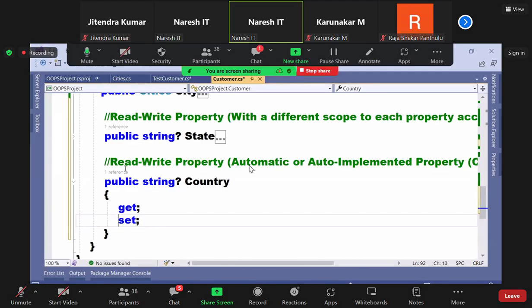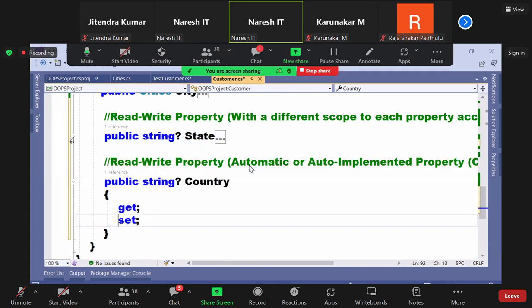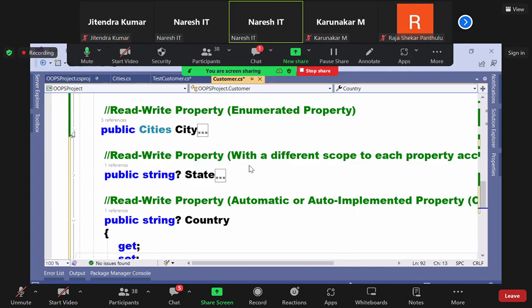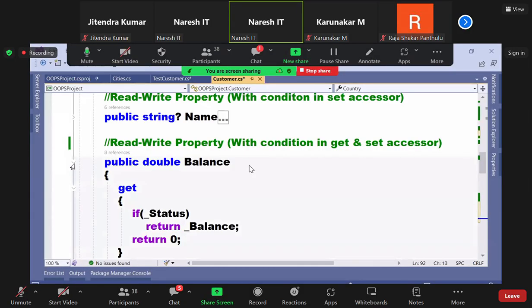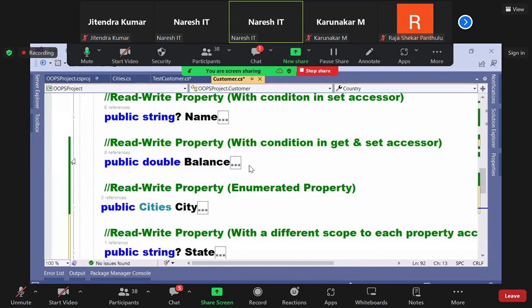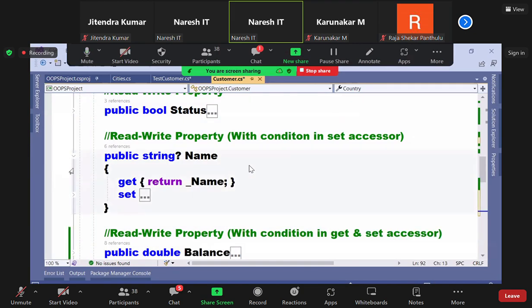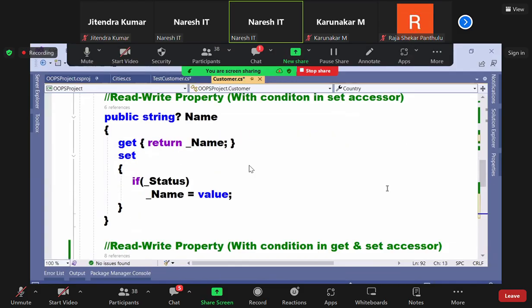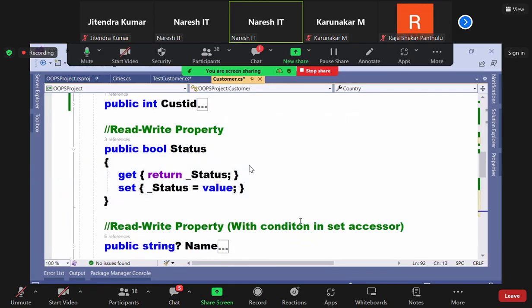Now tell me, can I use this in the case of state? Tell me, why? There is a condition in the set, I cannot use it now. Can I use it in the case of city? No, I cannot. Can I use it in the case of balance? No, your get and set also has conditions. Can I use it in the case of name? No, why? Condition. Can I use this in the case of status? Yes. It suits correctly for status.